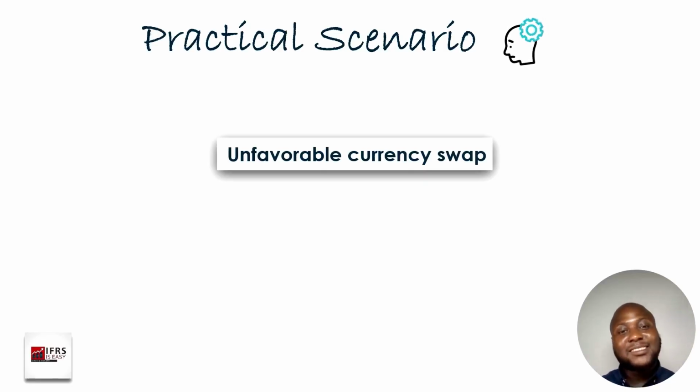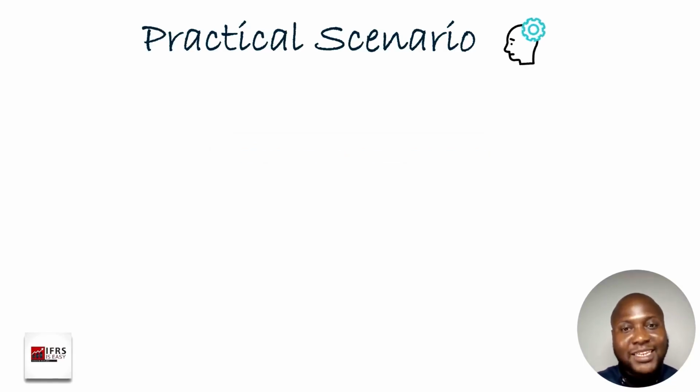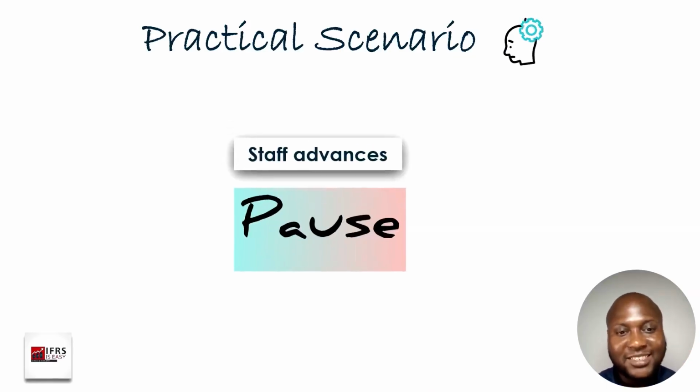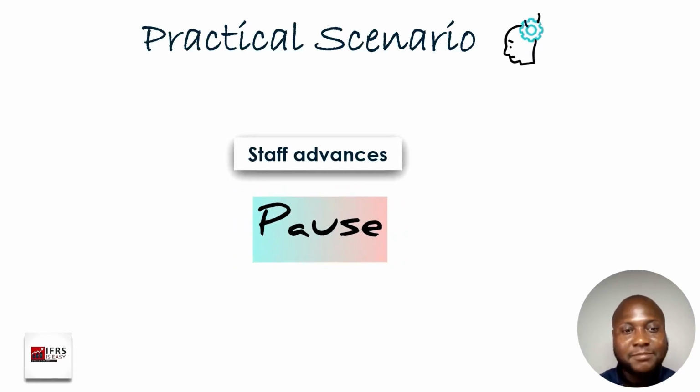And then the next thing is, is it a debt instrument or equity? Now, derivatives are derivatives, they are not debt instruments. So what we have there is a financial liability and we have our derivatives. Debt instruments are separate from derivatives. Okay, so the next one is staff advances. Try this before we move ahead.